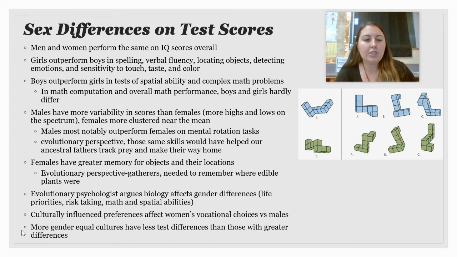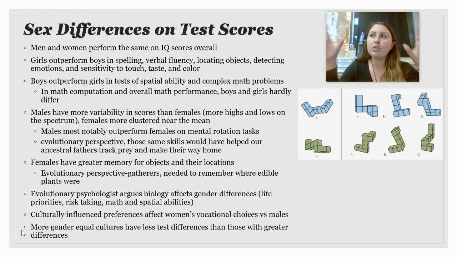Now, evolutionary psychologists argue that biology affects our gender differences. They say there are different life priorities that males and females have, different levels of risk taking, and different math and spatial abilities, and that this is demonstrated cross culturally. Other psychologists say there are culturally influenced preferences, so social elements that are affecting these gender differences.